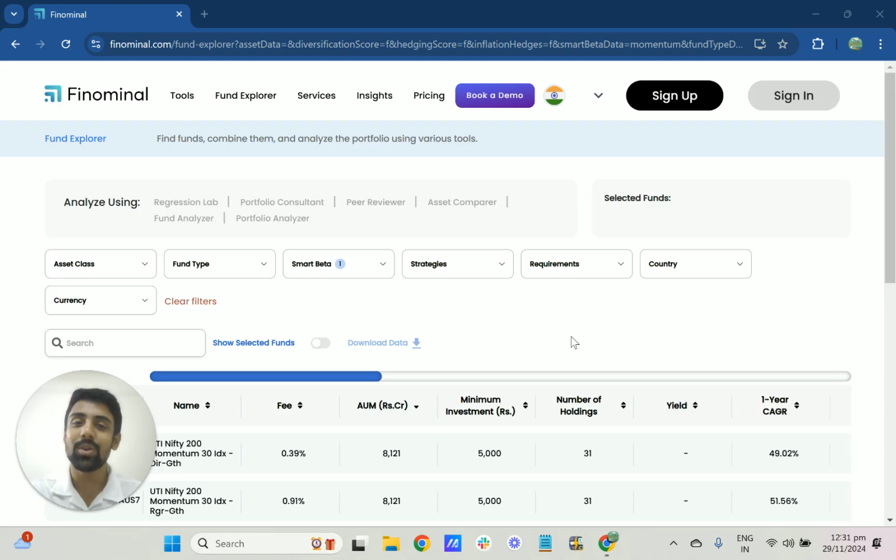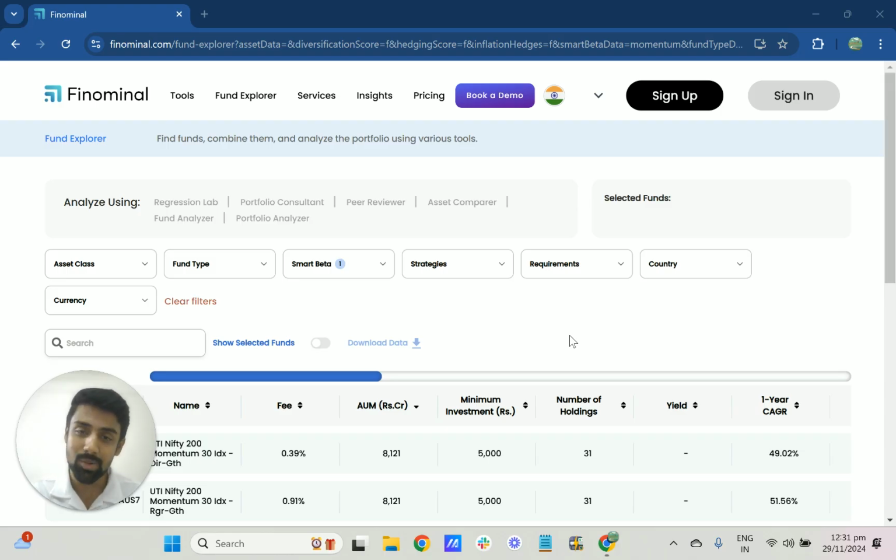In this video, we are going to review the momentum factor funds in India. In the last 2 weeks, we saw value funds and also the size factor funds in India. The surprising thing in the value funds was that none of the funds in India, except two funds, have any value exposures.